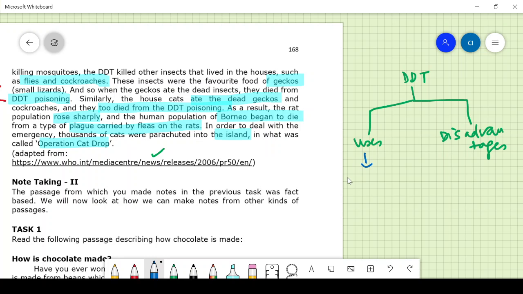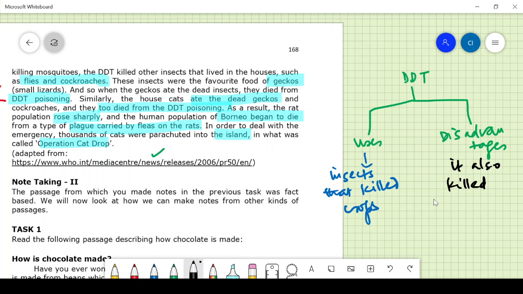It was used to kill the insects that killed the crops. The disadvantages: it also killed flies and cockroaches.